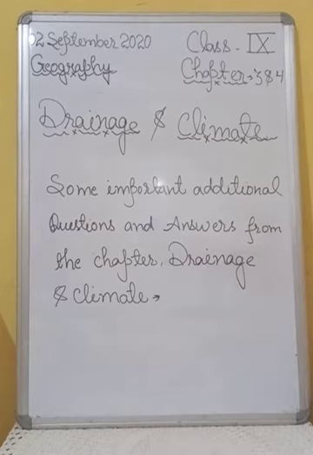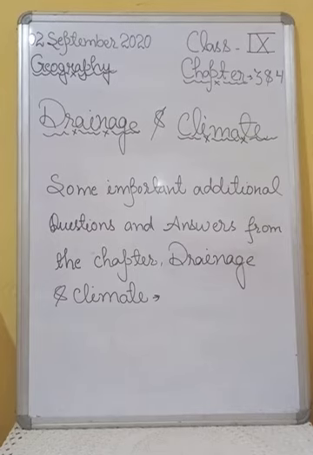Question number 14, name 3 main Himalayan river systems. Answer number 14 is, the 3 main Himalayan river systems are the Indus, the Ganga and the Brahmaputra river systems.